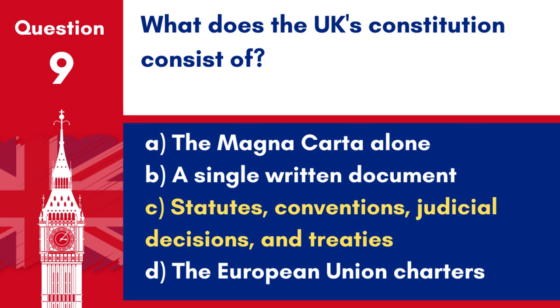Answer: C. Statutes, conventions, judicial decisions, and treaties. The UK Constitution is not codified in a single document but is made up of various sources.